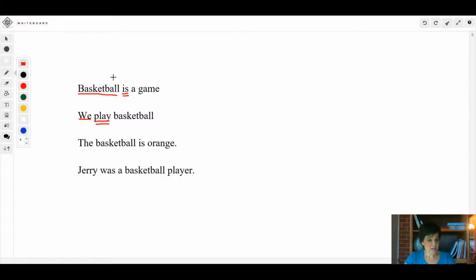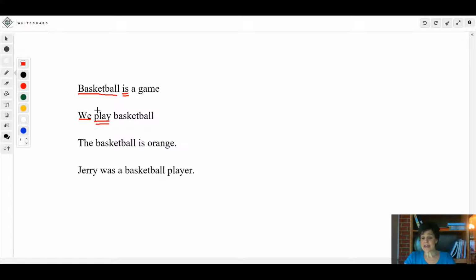In the sentence Basketball is a game, basketball is being renamed as game. That word is a noun renaming basketball, so it's linking. That's why it's called a linking verb.